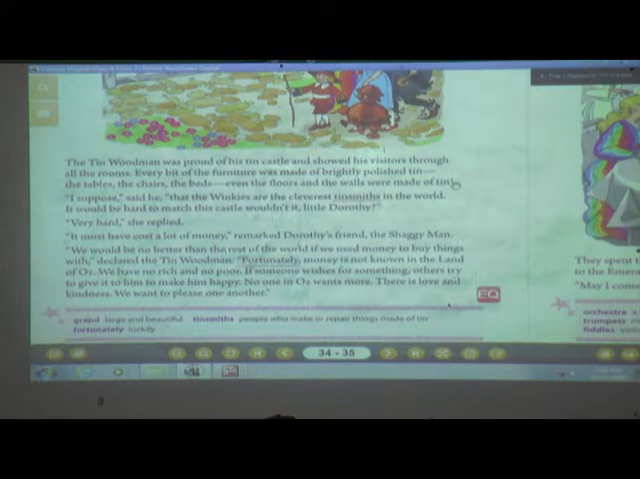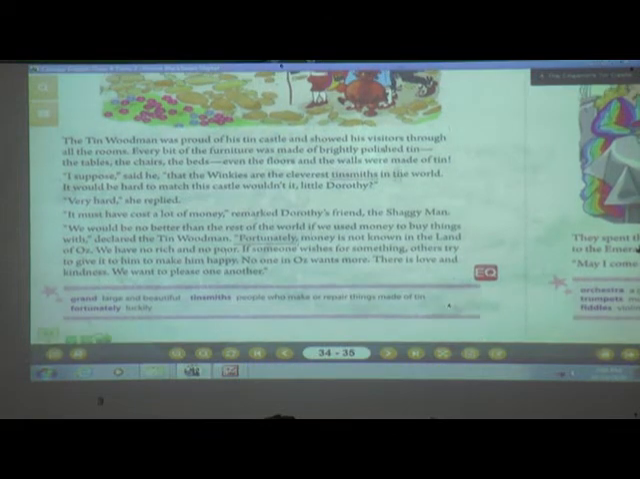See, in our home, which type of tables and chairs are there? They are made of wood, yes or no? But here what was special? In his castle, everything was made of brightly polished tin. Is a table made of tin? No, but here his castle had a tin table, a tin chair. The bed also was made of tin only. And not only that, even the floors and the walls were made of tin. And so it was named the Emperor's Tin Castle.